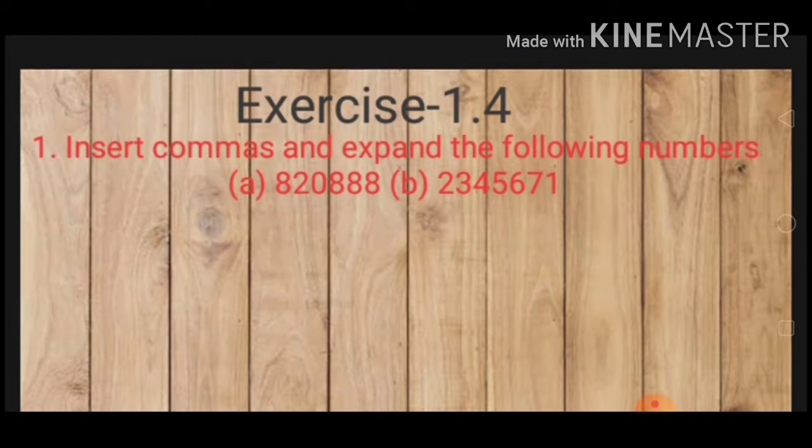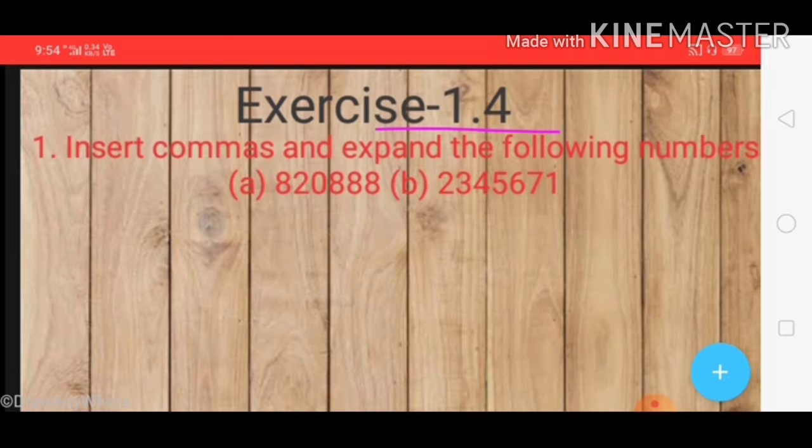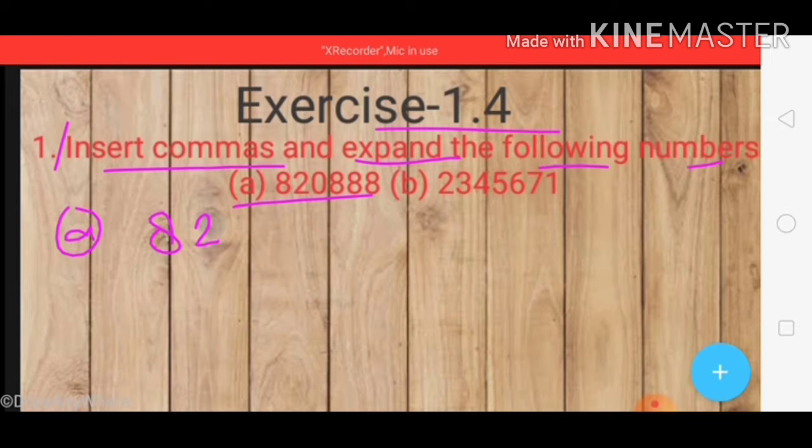This is exercise 1.4. So here is the first question. Insert commas and expand the following numbers. So A part is here. Firstly we have to insert a comma according to the Indian system. Remember this, according to the Indian system. From the right side, after 3 digits we put the first comma, and after 2 digits the second comma. Now we will expand it.